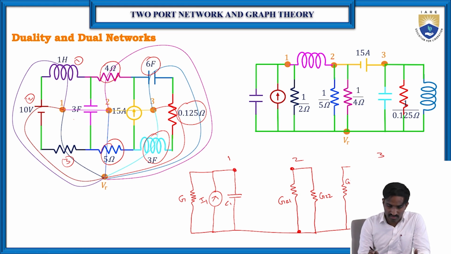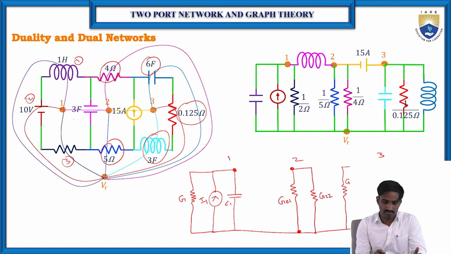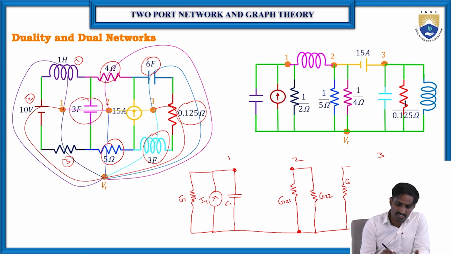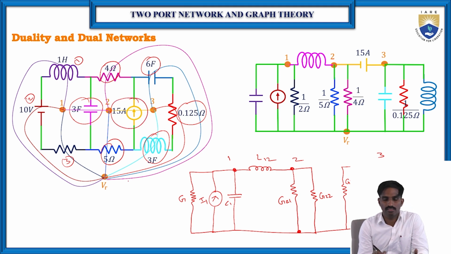Now these elements are over. Now the elements common to the loops. This capacitor is in between loop 1 and loop 2, which means it must be connected in between node 1 and node 2, and the capacitor must be replaced with an inductor. So in between node 1 and node 2, let us consider L12. And another thing, this current source is connected in between node 2 and node 3, so this current source can be replaced with a voltage source.